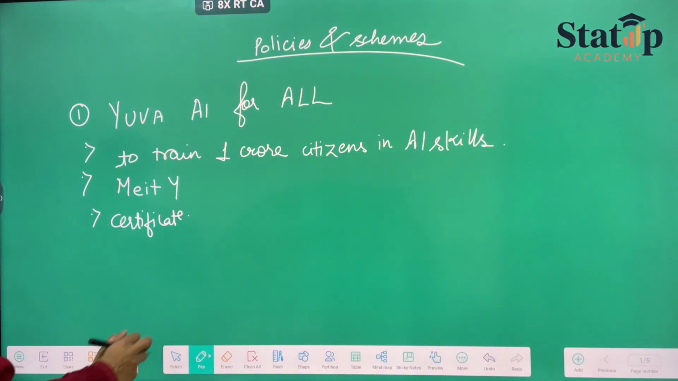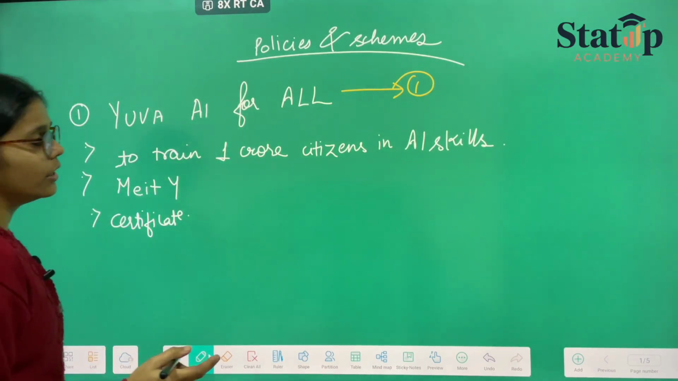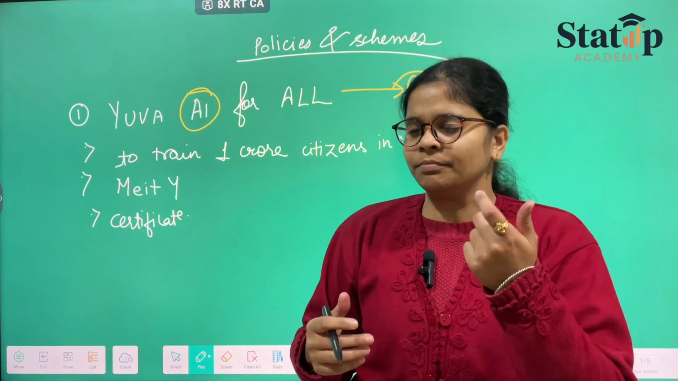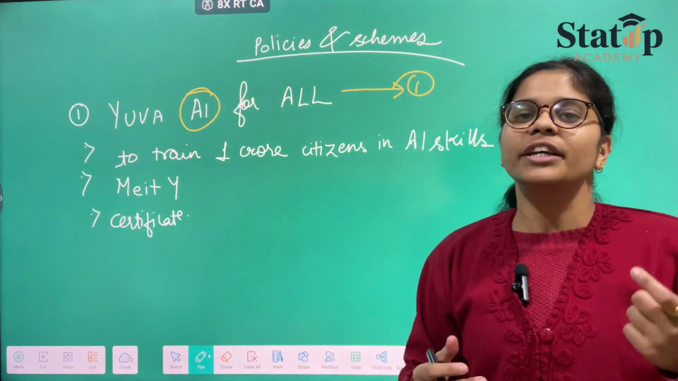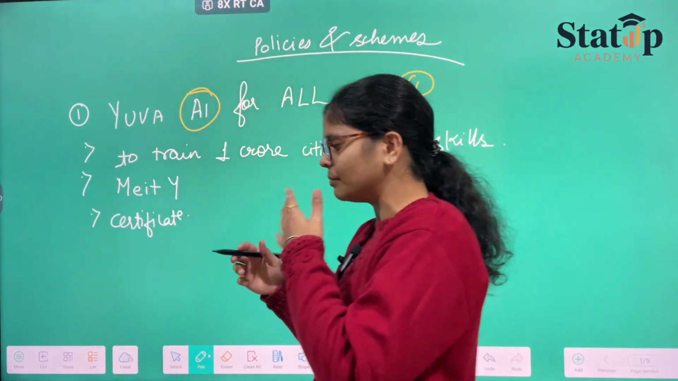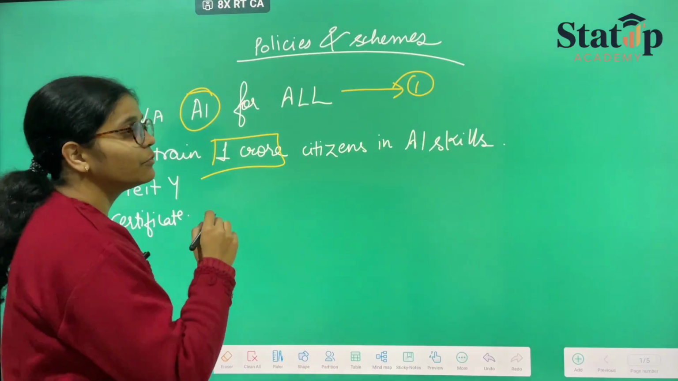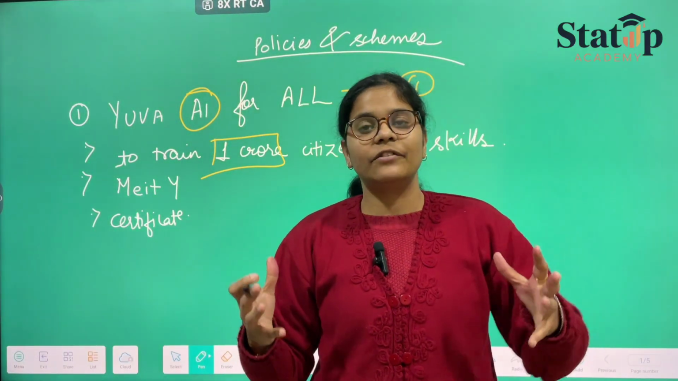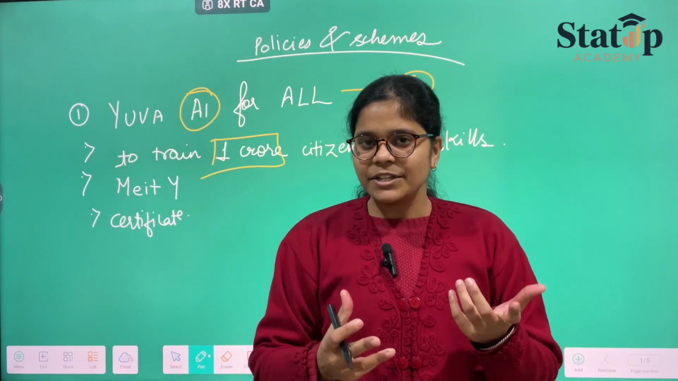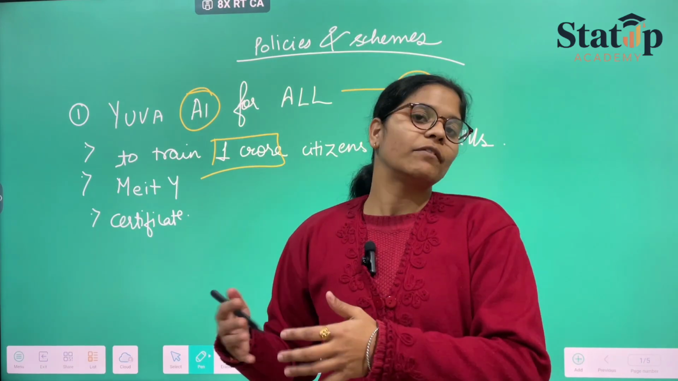So for today, the first policy that I have brought up for you is Yuva AI for All. What does Yuva AI mean? Yuva refers to the young people and AI is artificial intelligence. The government wanted to deal with 1 crore citizens. Obviously we are in billions now, so the government wants to make it very specific to everyone, so that everyone knows how AI works and how we can become digital.